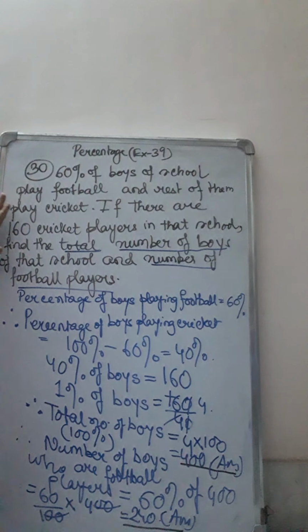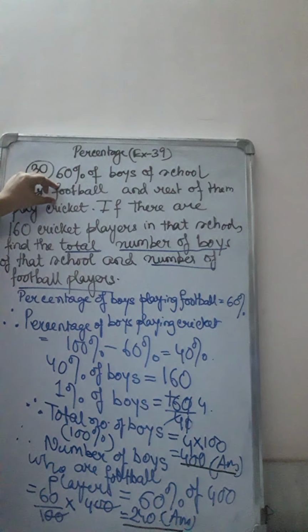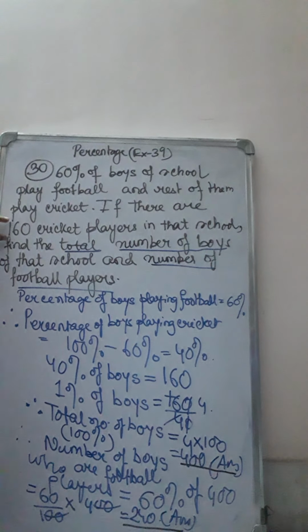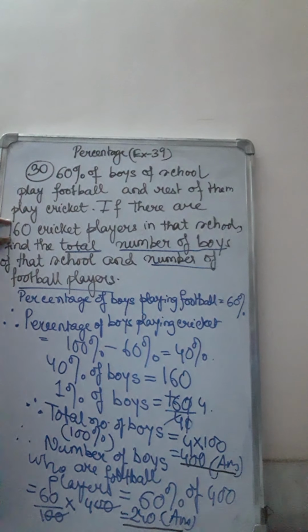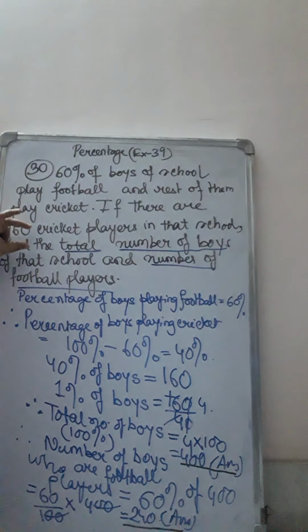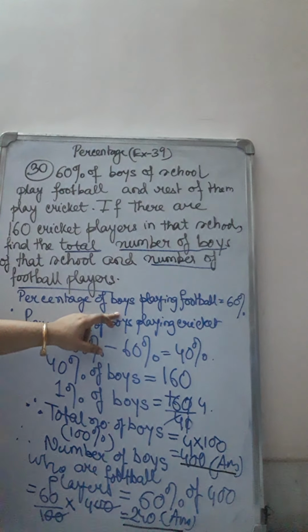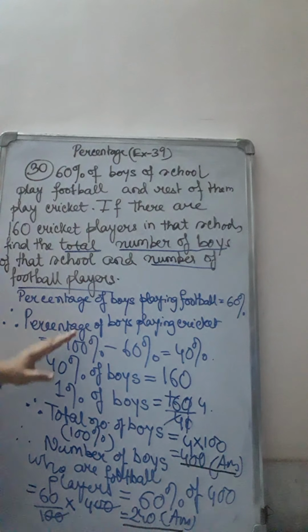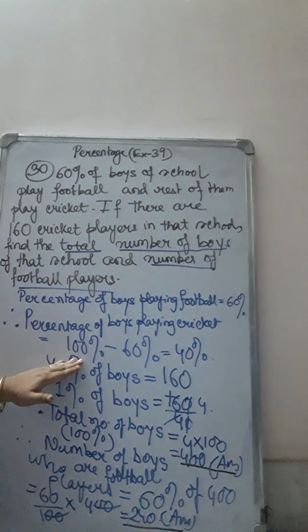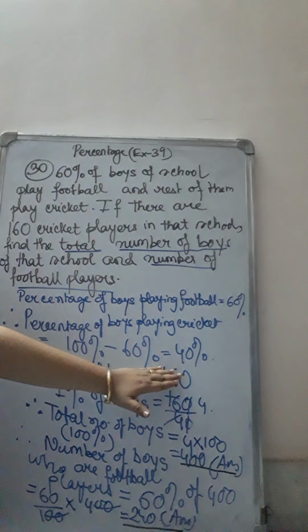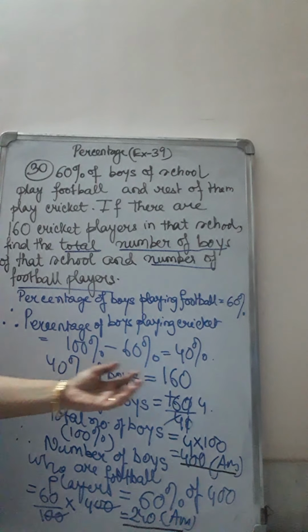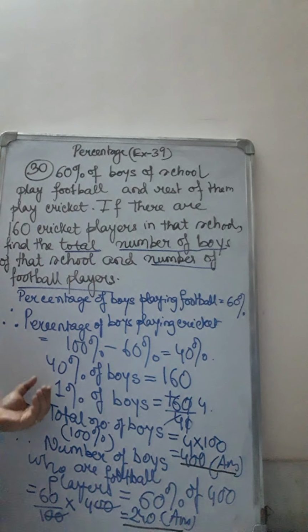Now this sum is a bit different because here the percentage playing football information is given. Just check the question. And the number of cricket players is given. So it will be confusing you. But how have we started answering it? If 60% are football players, that means the rest are cricket. So if the total is 100%, minus 60%, 40% will be the cricket players. And after getting this information, we will use it.